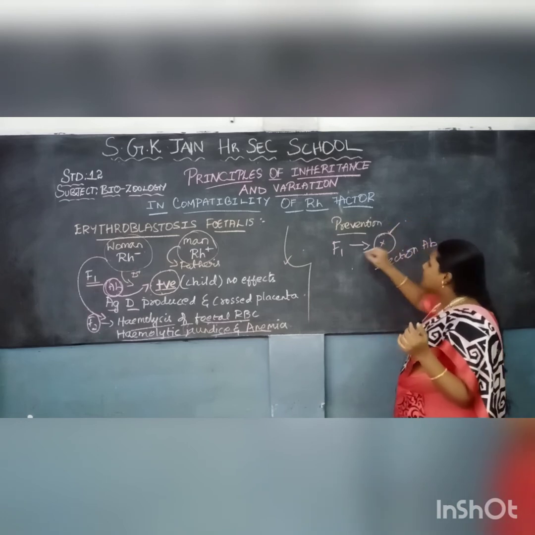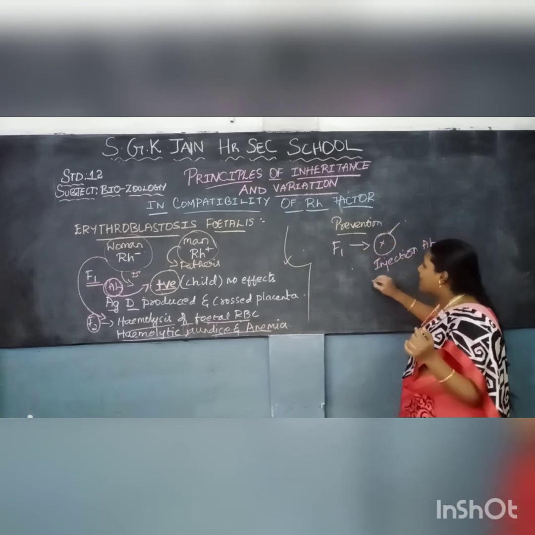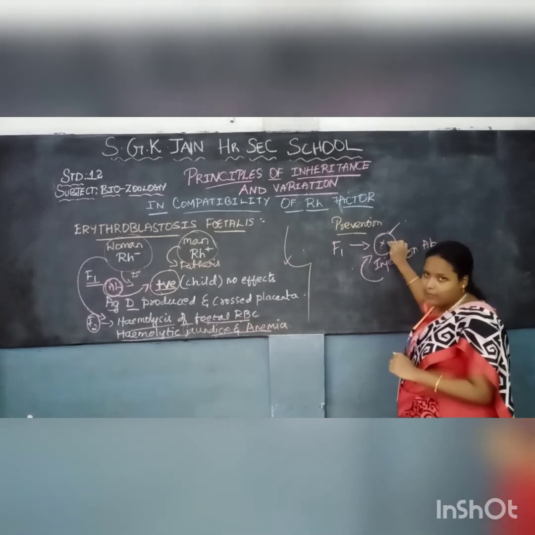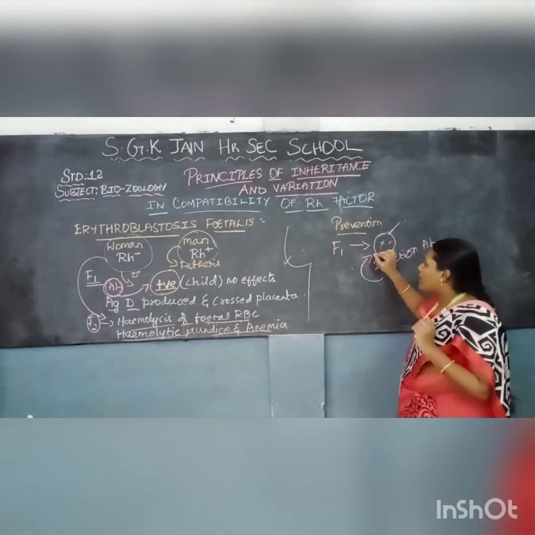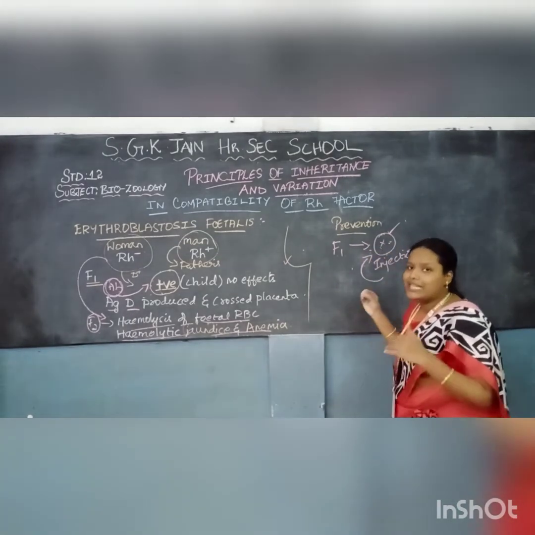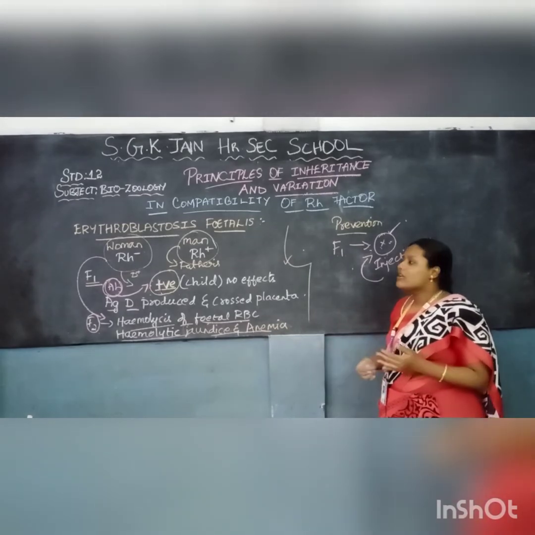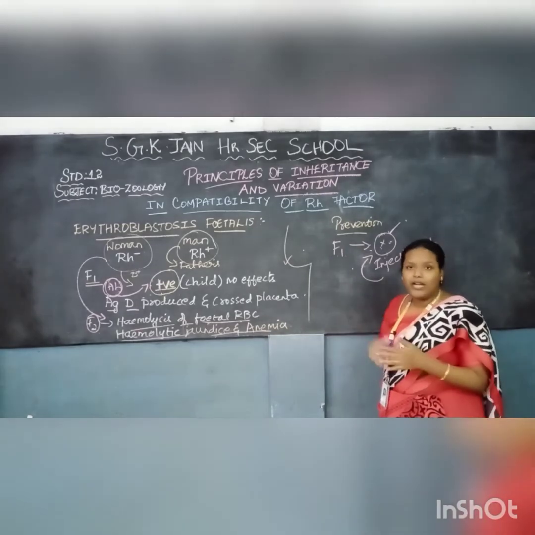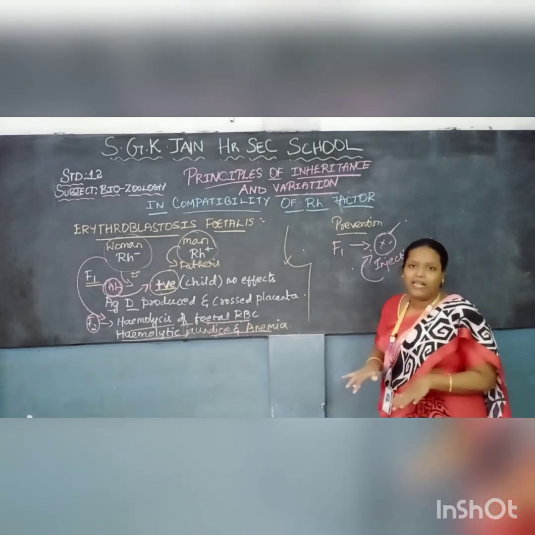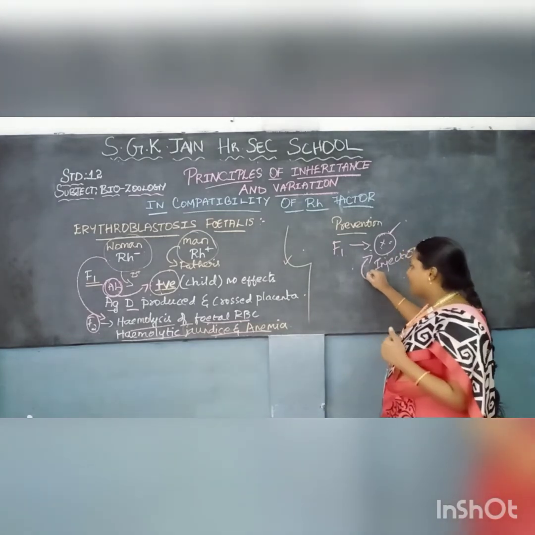So soon after the first baby's delivery, the injection has to be given to the female. By giving this, the second baby will become normal, because there will not be the production of antibodies, there will not be the identification of antibodies already produced in the placenta. So the prevention can take place.